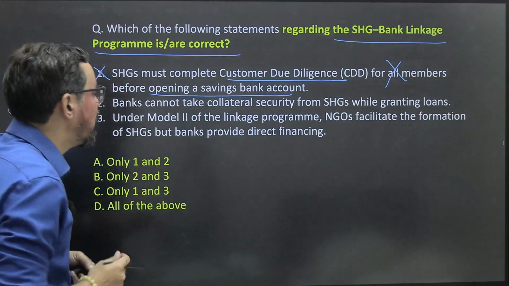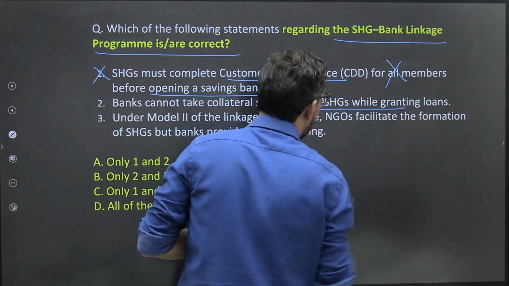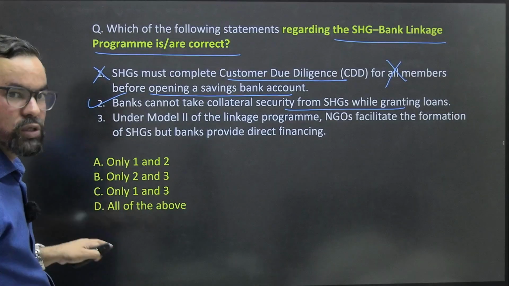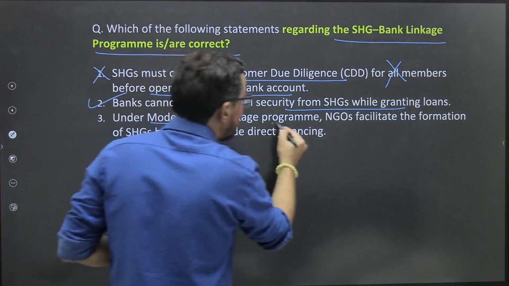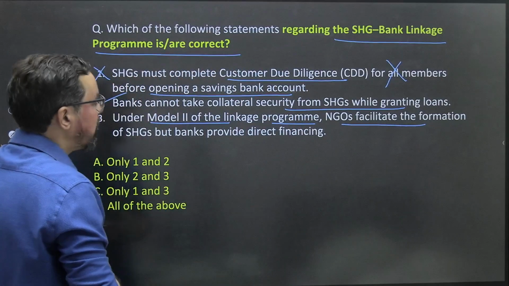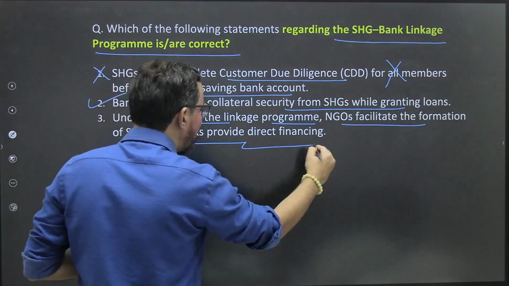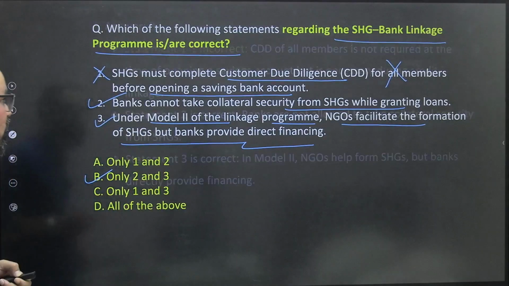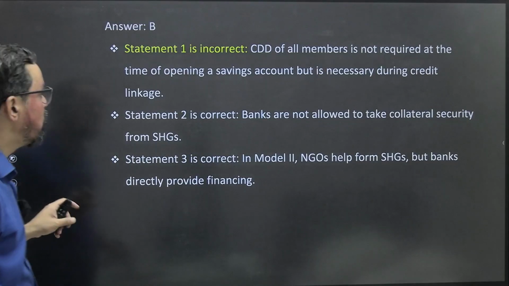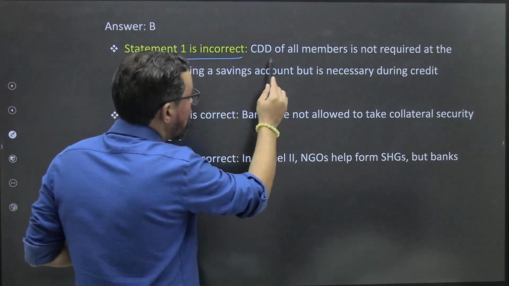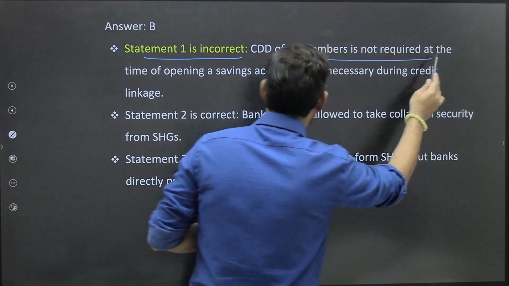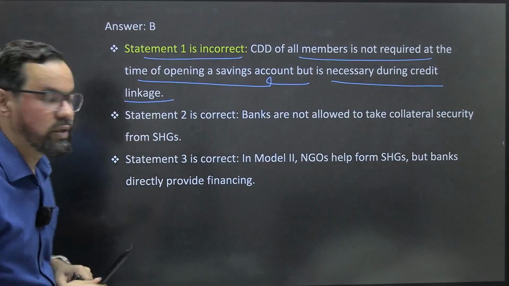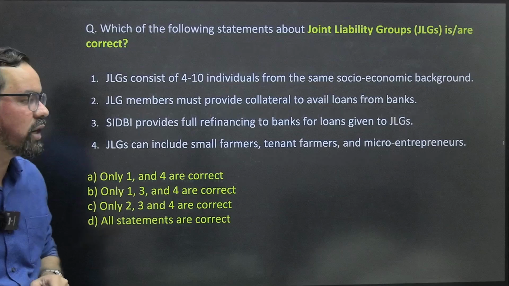Second: banks cannot take collateral security from self-help groups when granting loans. True, because all MFI loans are mostly collateral free. Third: under Model 2 of the linkage program, NGOs facilitate the formation of self-help groups, but banks provide direct financing. Yes, it is also true. So statements 2 and 3, option B, will be the right answer. The only incorrect statement was that customer due diligence for all members is required at the time of opening a savings account, but it is necessary during credit linkage. That was the incorrect point. The rest of the statements are correct. Next one.